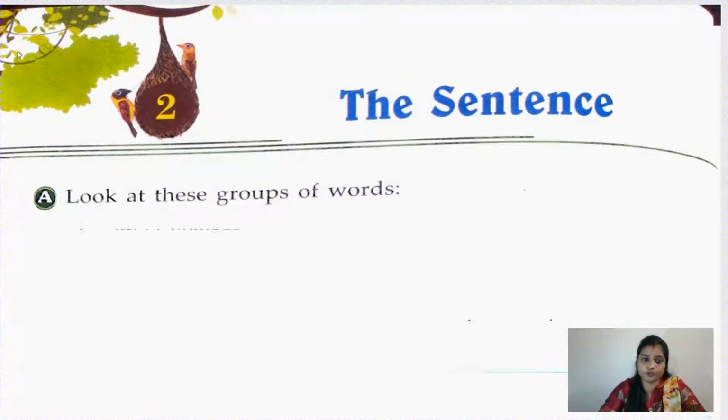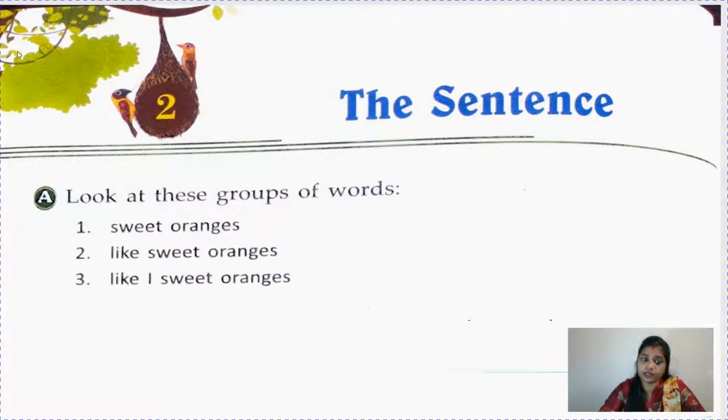Look at these groups of words. Sweet oranges. Like sweet oranges. Like I sweet oranges. I like sweet oranges. So children, what have you noticed here? In the first line we have read sweet oranges. Yes, we have understood that we are talking about a fruit, the orange, and we have many oranges and they are sweet.